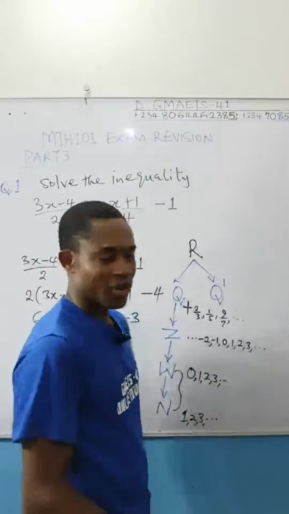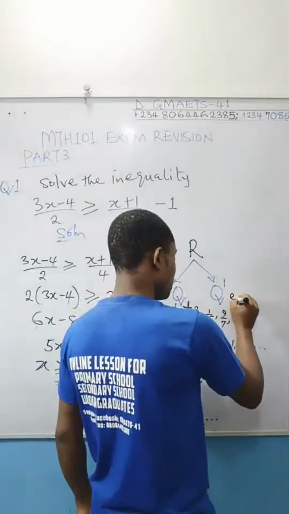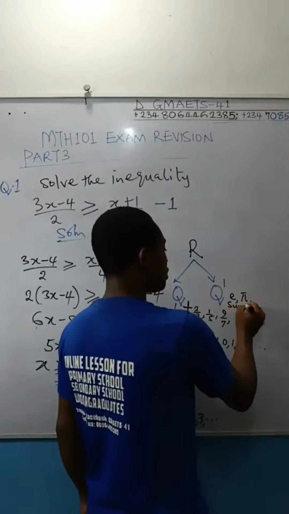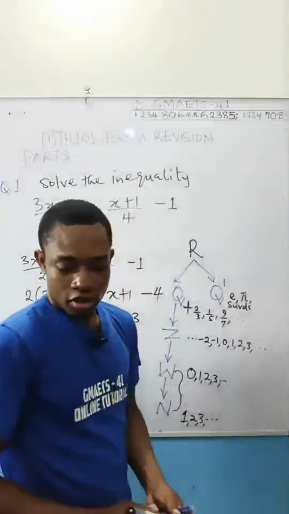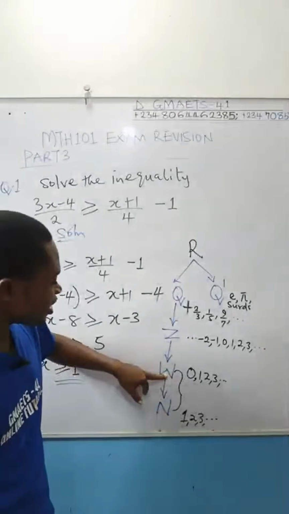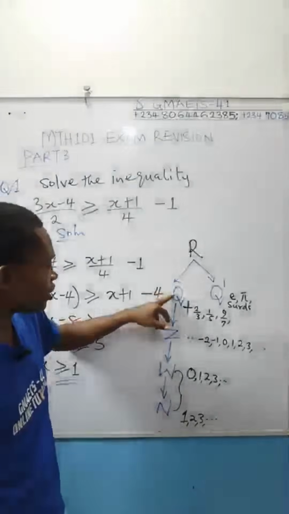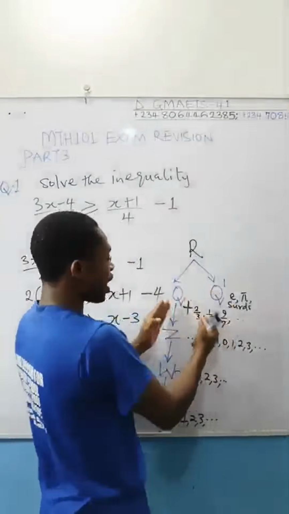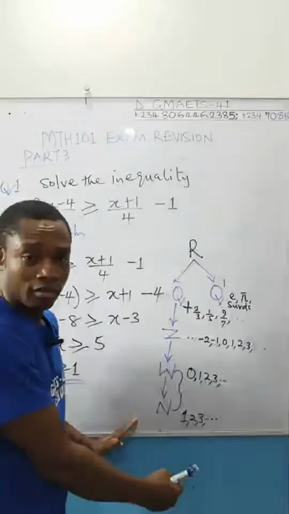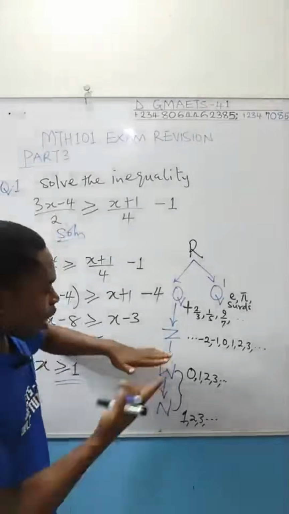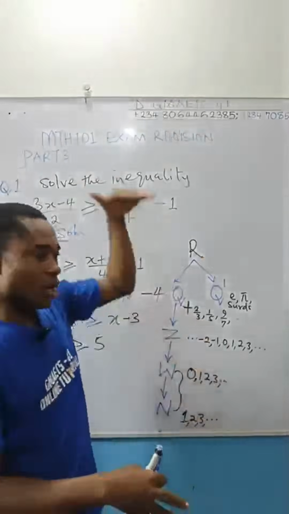Irrational is a different thing entirely. E is an irrational number, pi is an irrational number, then surds are irrational numbers. So take note of this tree. This is a subset of this, this is a subset of this, and these are subsets of this. Irrational has nothing to do with the numbers here. Are you following, right? Yeah. So the number under is smaller than the one on top.